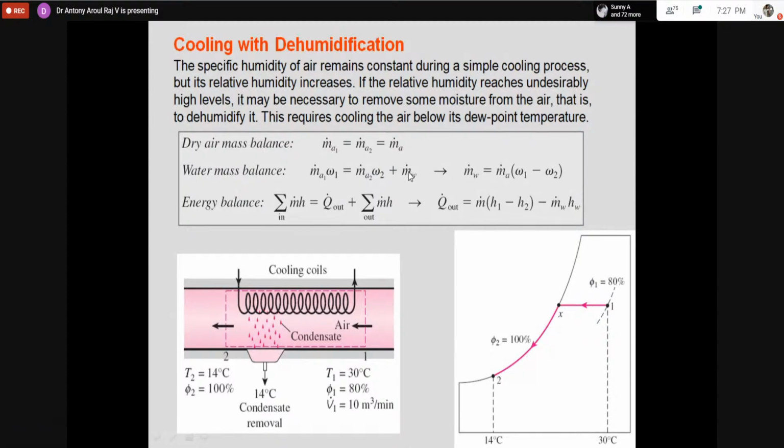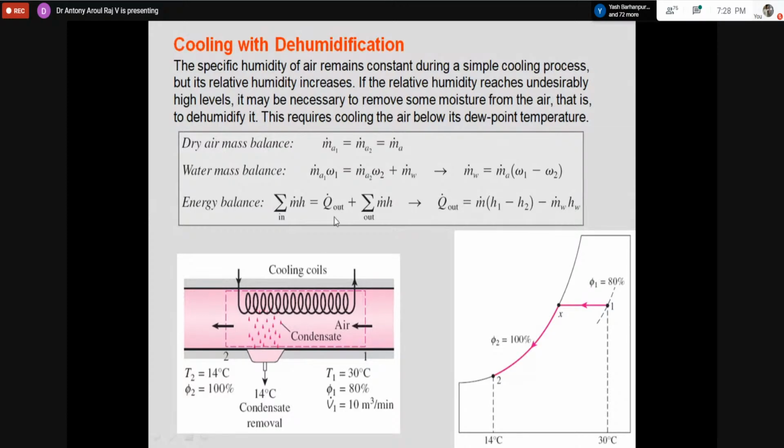So the mass of water removed, m_w, is m_a into (omega 1 minus omega 2), the difference in moisture. You can calculate it. And what is happening to the energy balance? The enthalpy at inlet, m1 h1, will be higher because the air is going through a cooling coil. As it goes, heat is removed, so the exit enthalpy will be lesser. So the enthalpy at inlet will be equal to the heat removed plus the exit enthalpy.